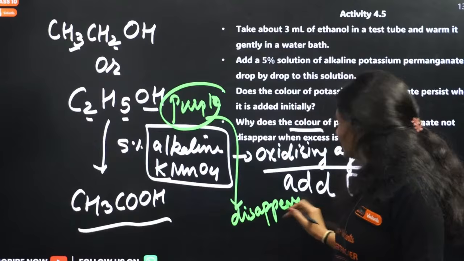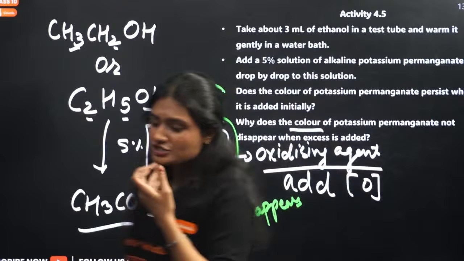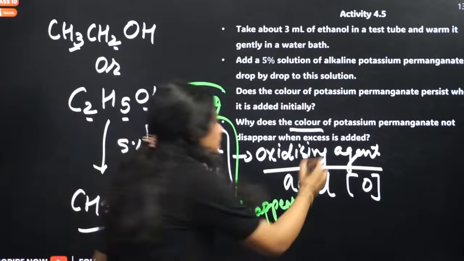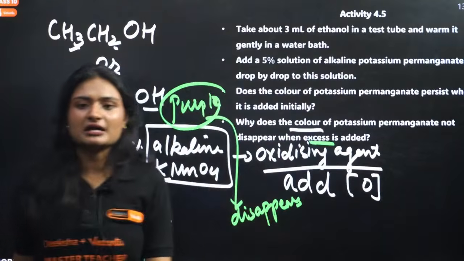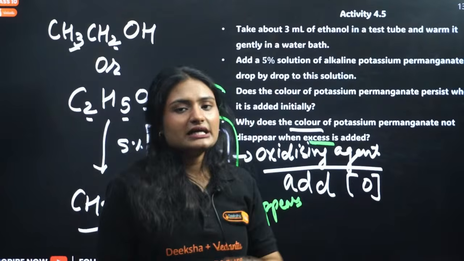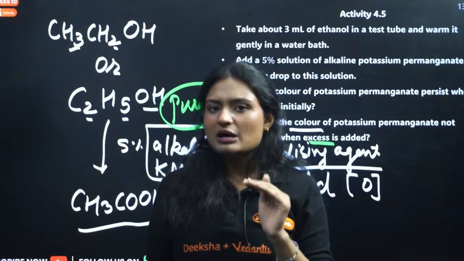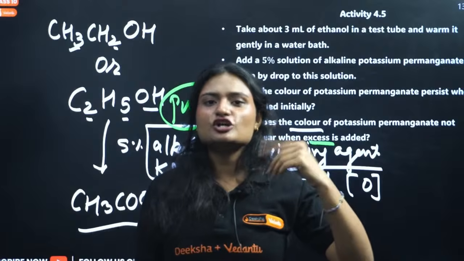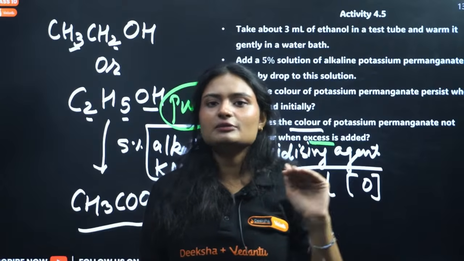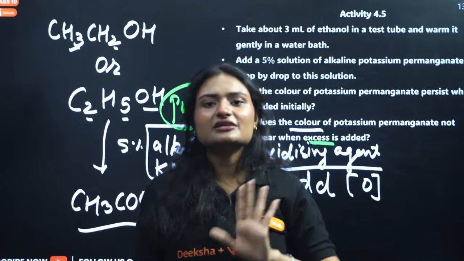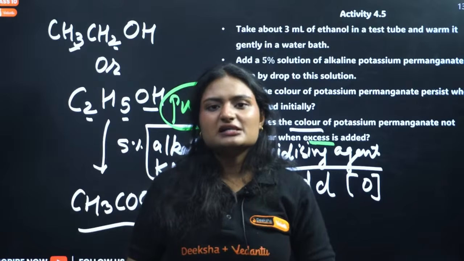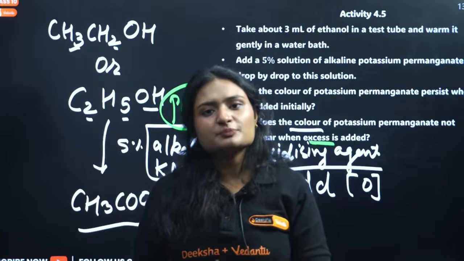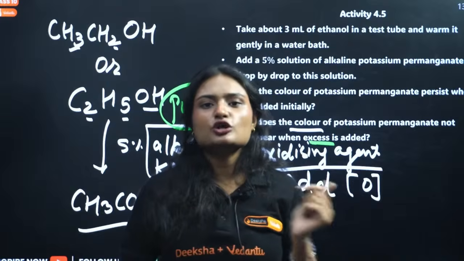Okay, but the question is slightly different. What does the question ask? It asks, if we add excess of potassium permanganate, what will happen? Initially, if you are just adding the amount that is required for converting ethanol to ethanoic acid, then the color will disappear. All the purple color will be gone, because all the potassium permanganate is used to convert ethanol to ethanoic acid.